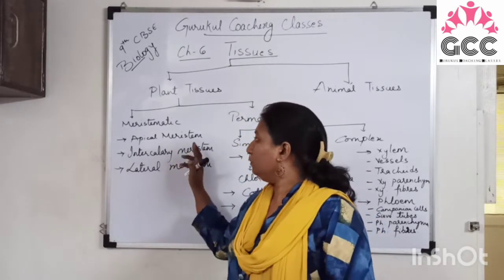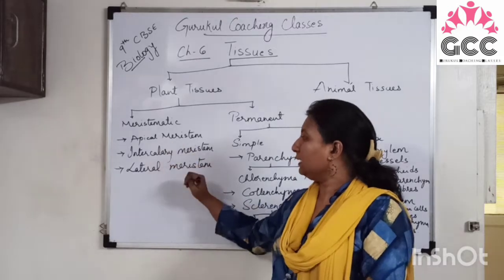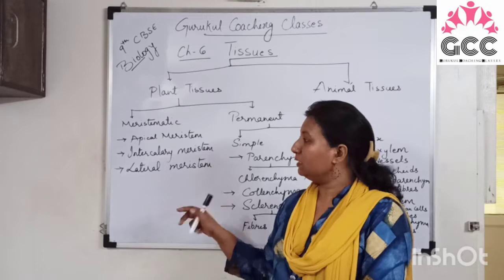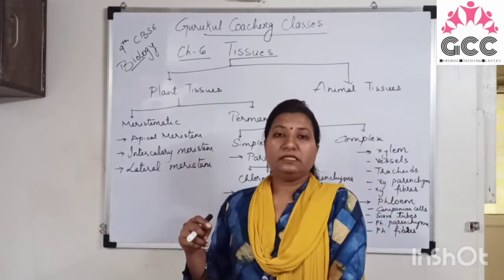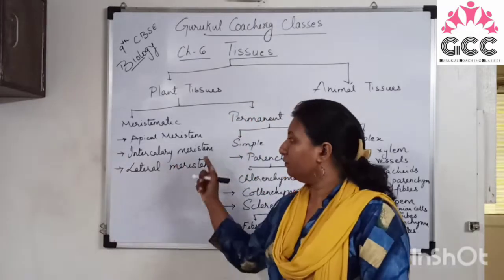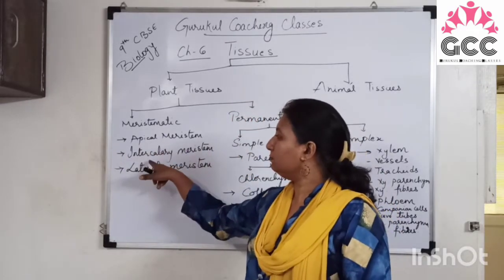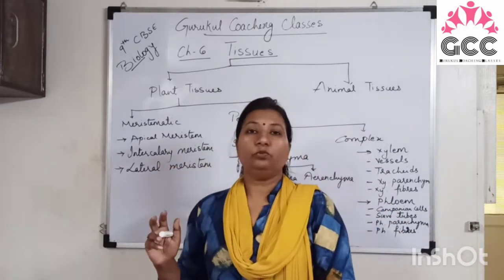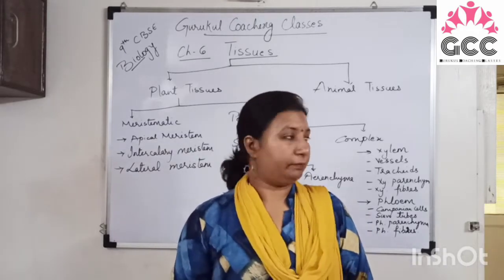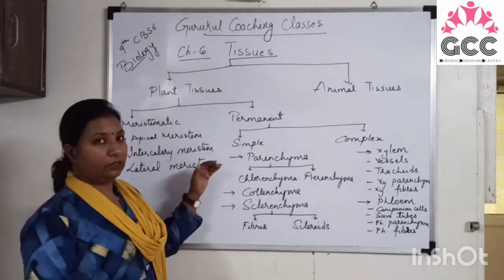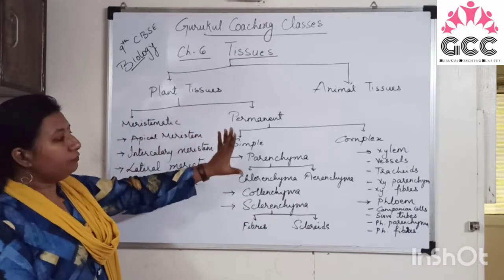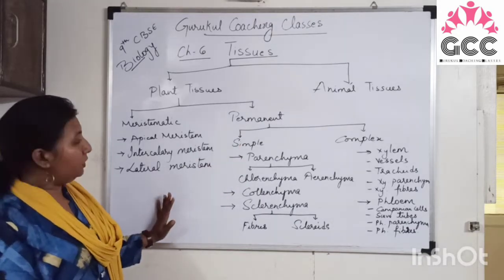They are divided into three groups: apical meristem, intercalary meristem, and lateral meristem. Means they are of three different types. They have been given their names based on their location, means where they are present in the plant tissue. So apical meristem is the tissue which is present at the root apex and the shoot apex. Right? We will discuss each and every tissue one by one. So this is the flow chart for the plant tissues.